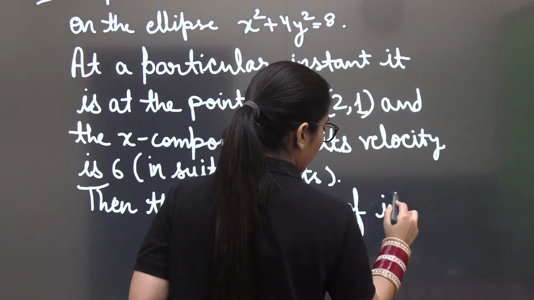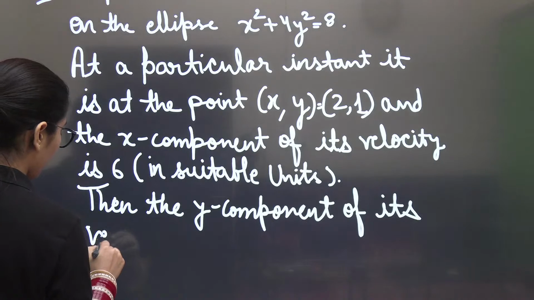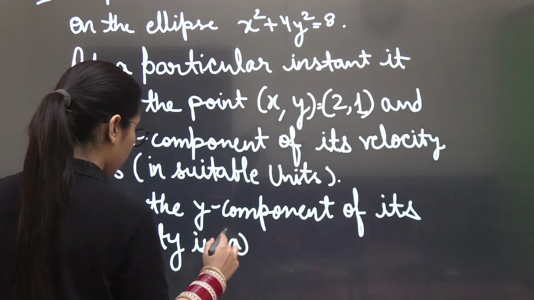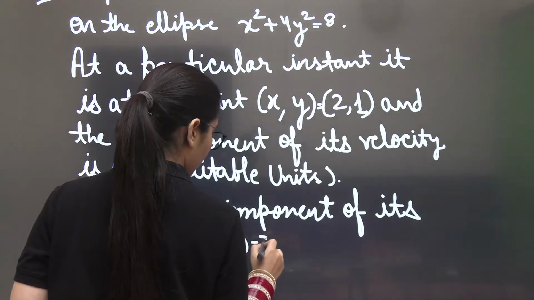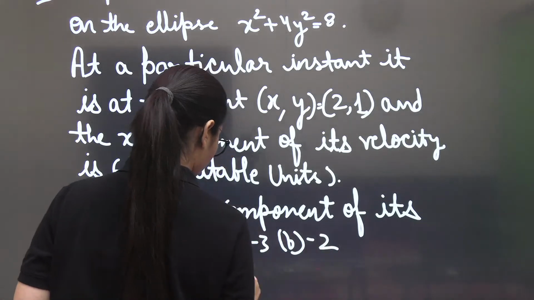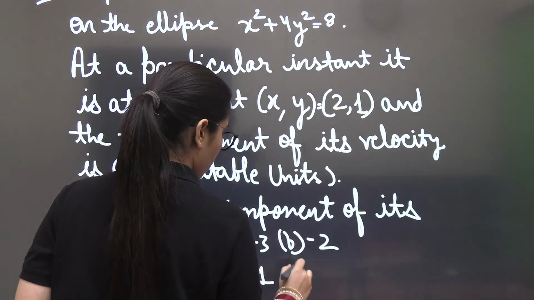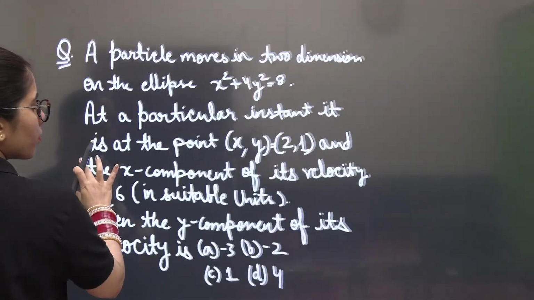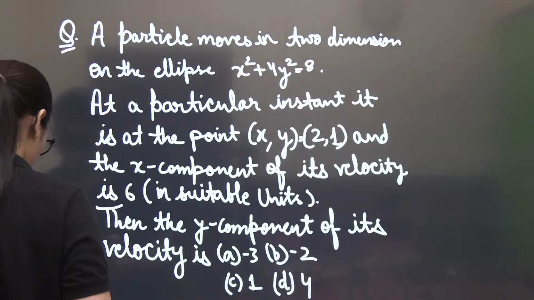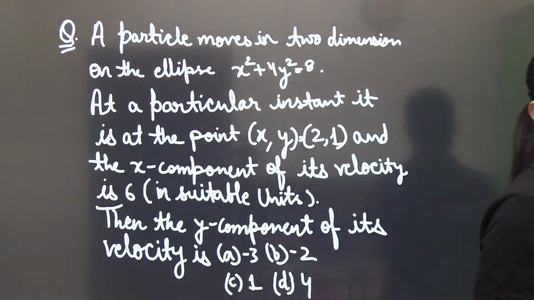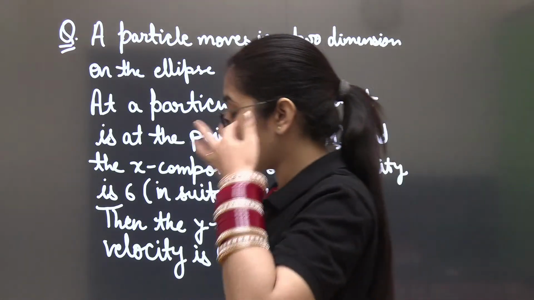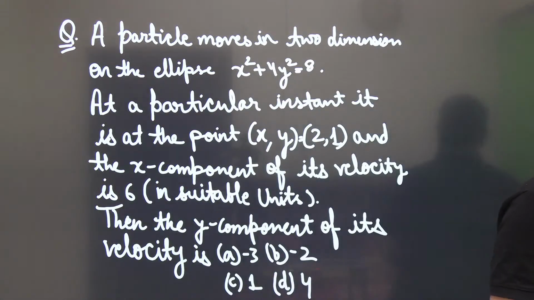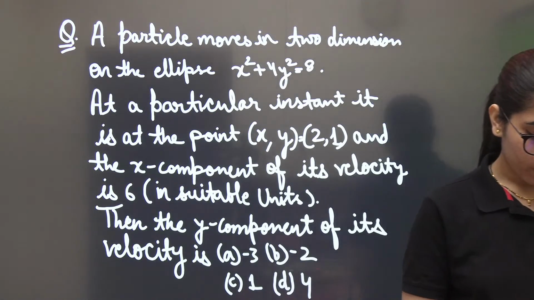of its velocity is. Options are -3, -2, 1, 4. Please tell me in case if you will have any doubt anywhere. Try it now and mention the right option, whatever is the correct one according to you. If you will not be getting it, I'll be explaining it then, but I hope you will get the right answer. It's a general question we are going to have.